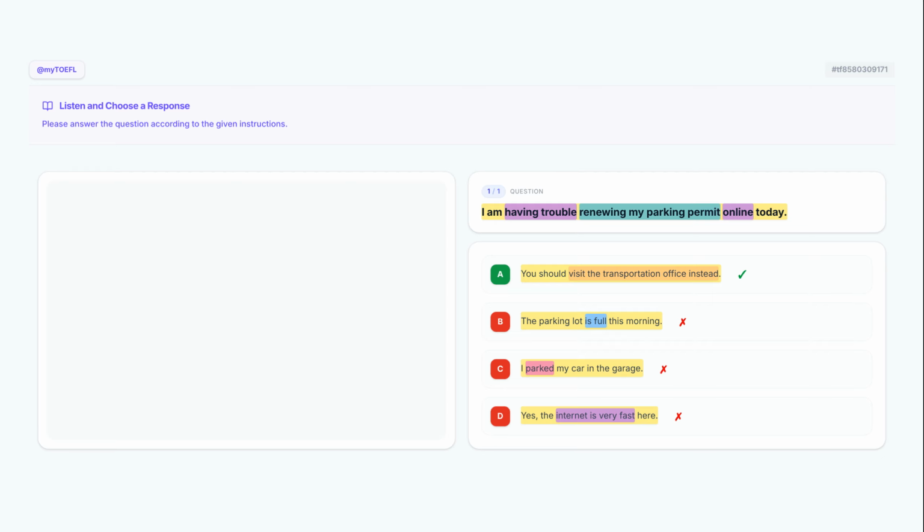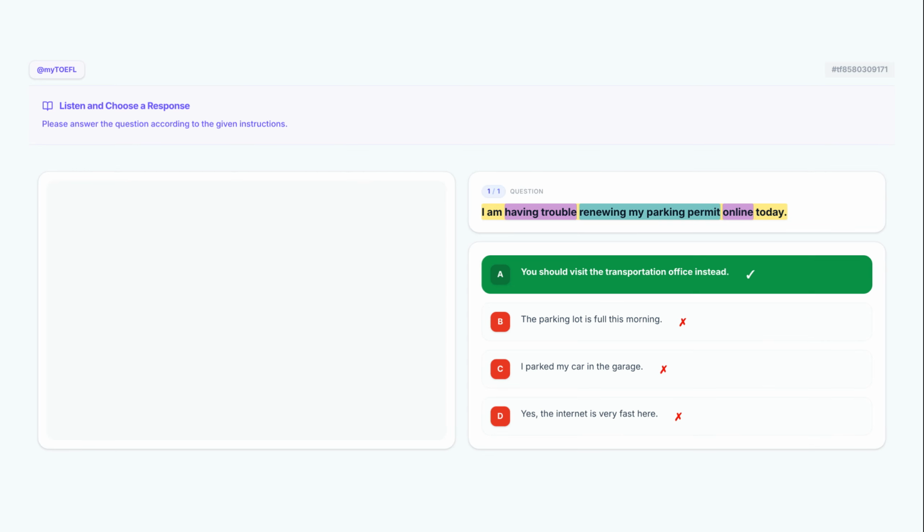The most natural reply is option A, since it offers a clear alternative to the failed online system. Therefore, the best response is option A because it directly resolves the speaker's conflict.